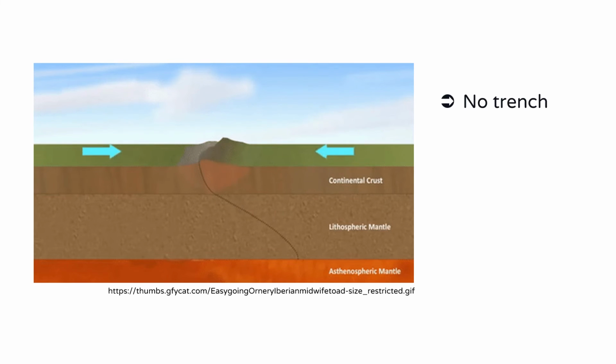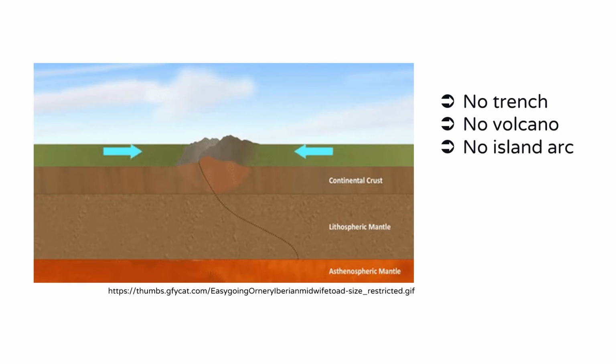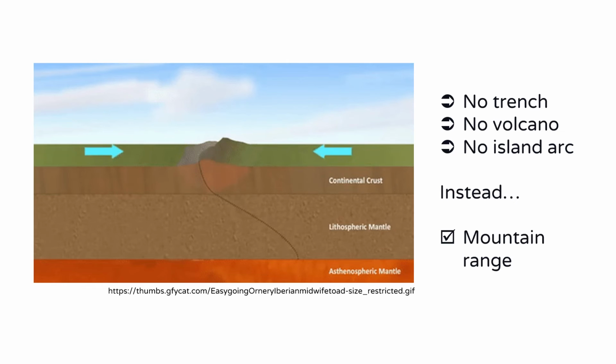No trench, no volcano, and no island arc are created during this process. Instead, what is created is a large group of tall mountains called the mountain range. Also, the collision of continental plates is associated with shallow earthquake activities.